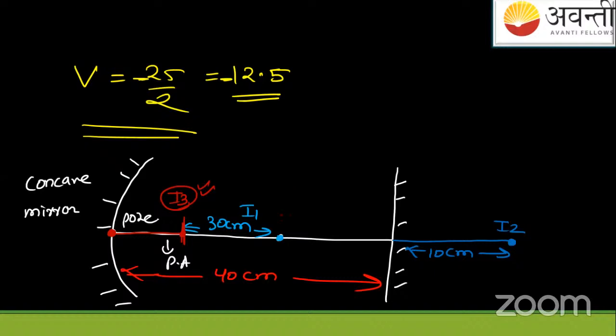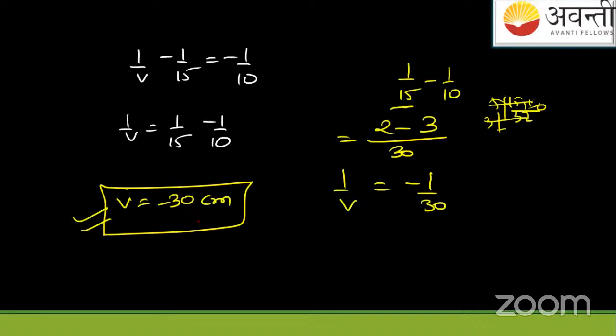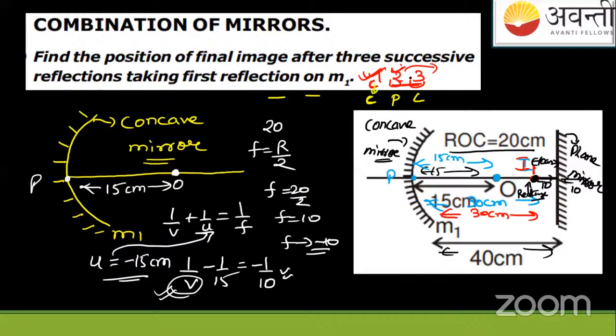So ultimately, if we see the ray diagrams, it will be very complex. Ray diagrams will look very complex. Got it? This is the final answer. Let us switch back to the questions again. So combination of mirrors, it's not easy. I'll say that if you understand it, it's easy. But for a beginner, so